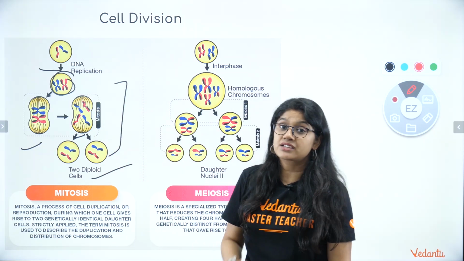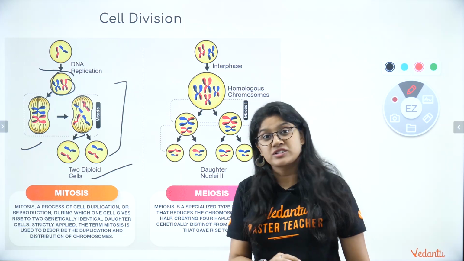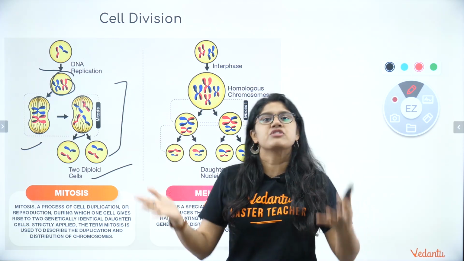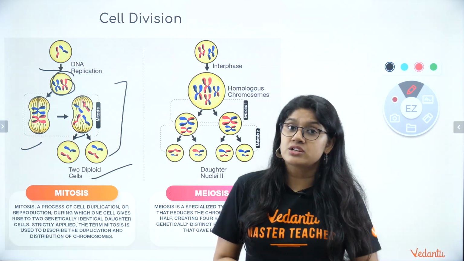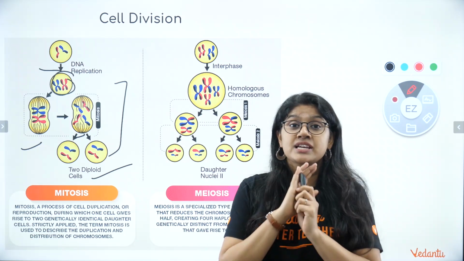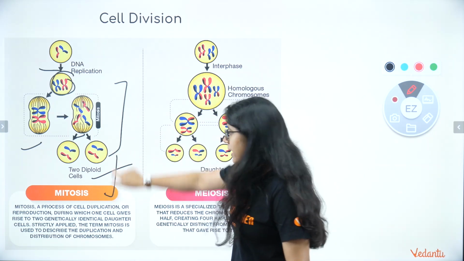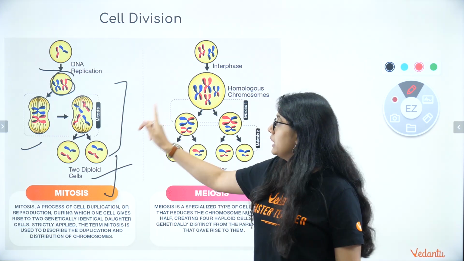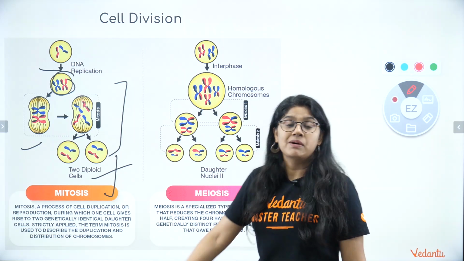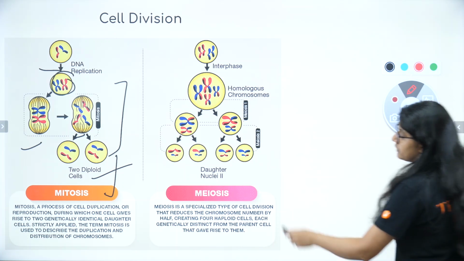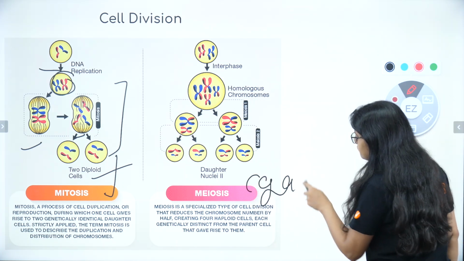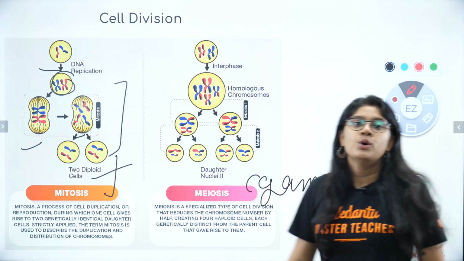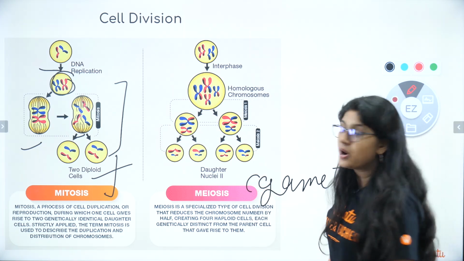So that is nothing but mitosis, everyone, and it is also called equational division, because equal division is happening. Nothing is getting lost, nothing is getting added, everything is the same. So that happens in mitosis. In all our body cells, your skin, right, you will have the mitosis process. But the meiosis process occurs in the gametes. The production of sperms and the egg is done by the process of meiosis, everyone.